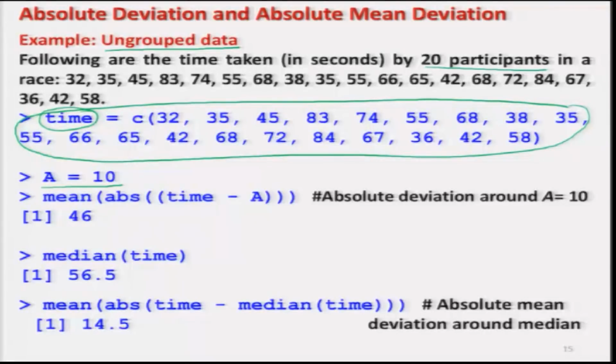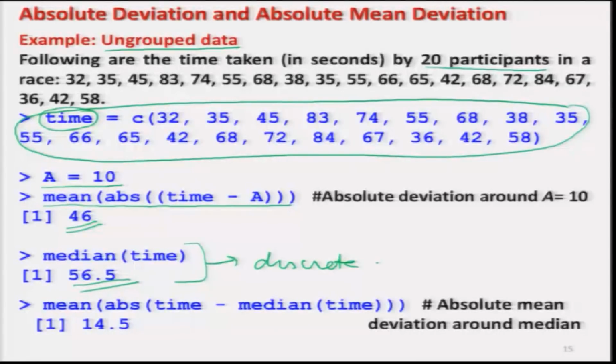And now, once I operate this command, what we have just noted, mean of absolute value of time minus a, this will give me the value here 46. And if I try to find out the median of the time, you can see here this value will come out to be 56.5, because this is the discrete variable, you have the ungrouped data.